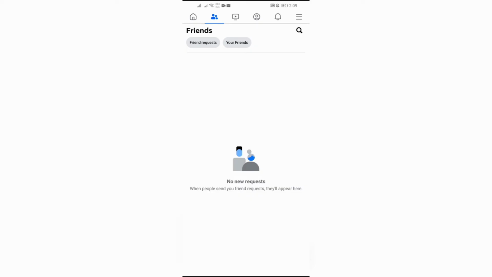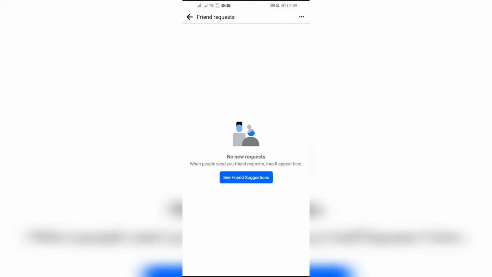This way, depending on your choices, habits, and your interests on Facebook, the algorithm will show you some specific people to send a friend request to. This is called the suggestion of Facebook, and this is called the friend suggestion of Facebook.